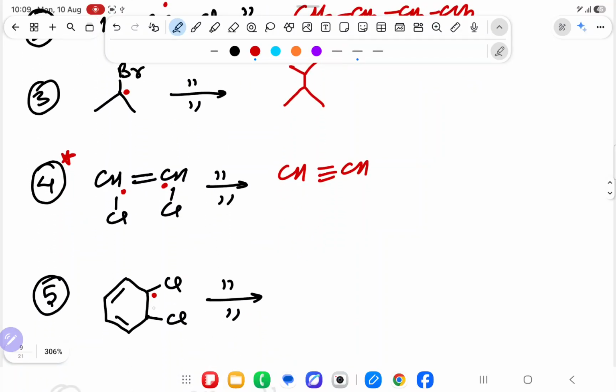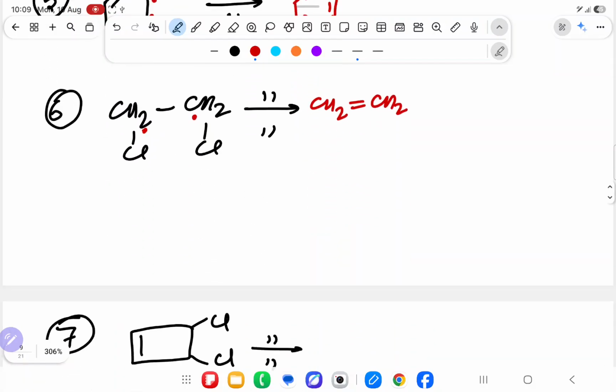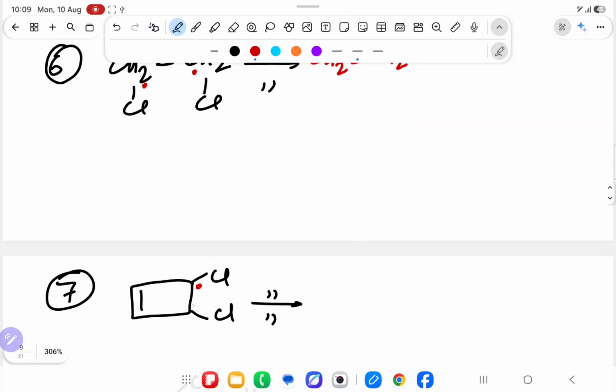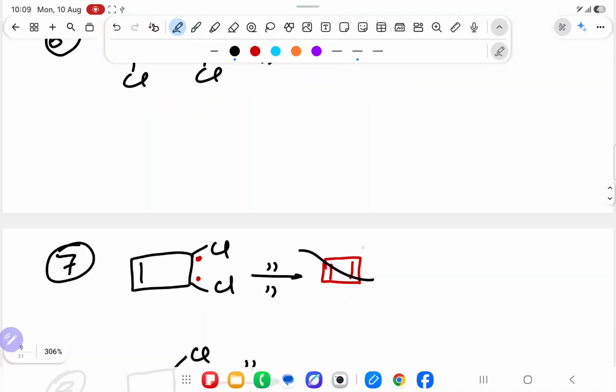Over here again, 1 dot here, 1 dot here. What will I get? Say fast. Aromatic compound here, benzene ring. Here again, 1 dot here, 1 dot here. Single bond will become double bond. This. 1 dot here, 1 dot here, and you will form this. And it will not be the answer. Sir, just now you are doing it and saying no. Why? Because when you see it, it is anti-aromatic.